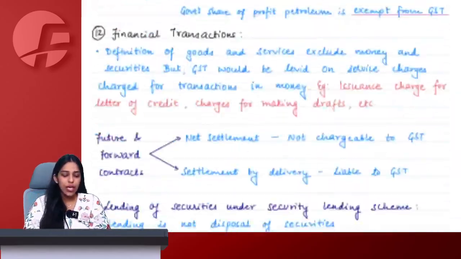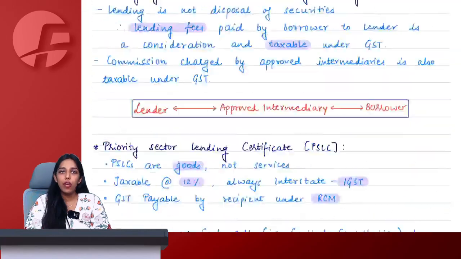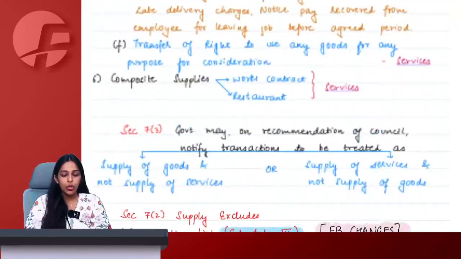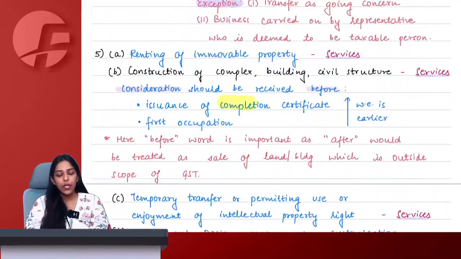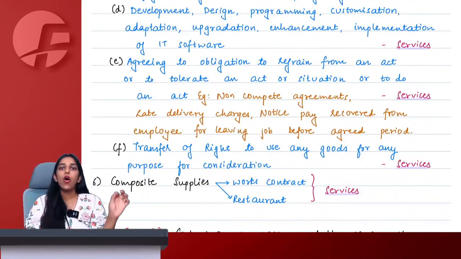See, we are going to understand this thing in detail here. To refrain from an act, to do an act, to tolerate an act, everything we will discuss. I am only giving you an overview for now in 2 minutes. Three things that I have agreed for: to do something, to not do something, or to tolerate something.